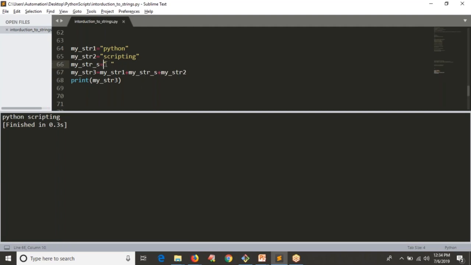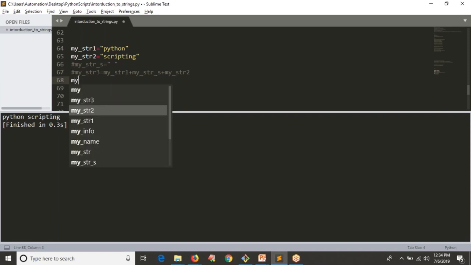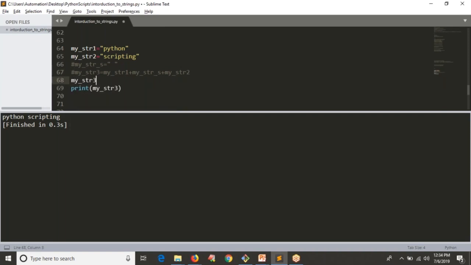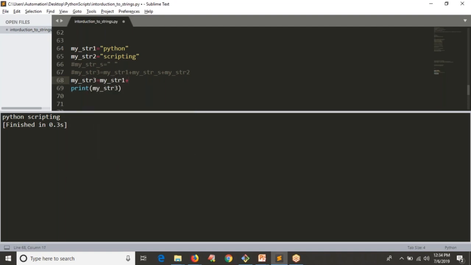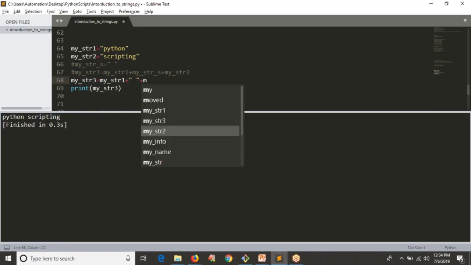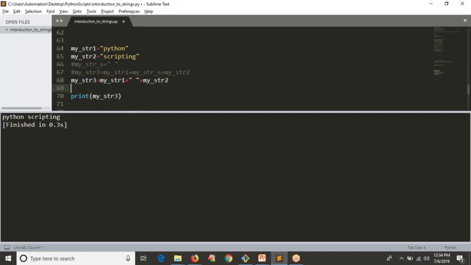Now actually your intention is we are adding a space between these two strings. For that you need not define a new string. Instead of that, directly while adding your strings, you can add in this way. Let me take my string 3 equals to my string 1 plus some space. Space is also a string. Directly you can add in this way also. No need to define a new string variable for that, and no need to include that in your operation. See the output now, you are getting this space.